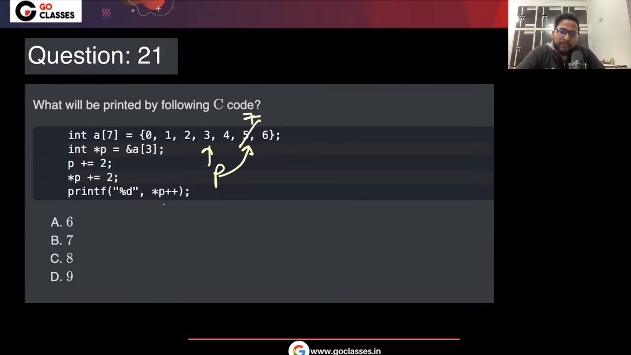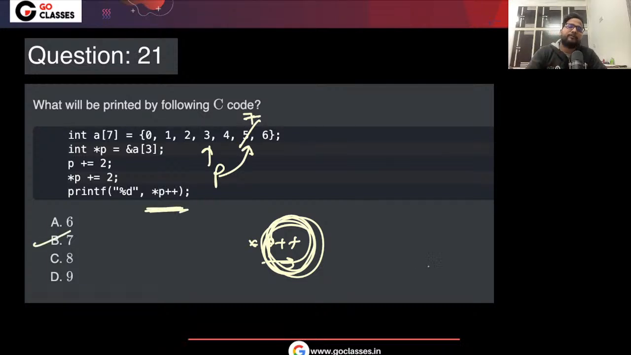Although you are first doing plus plus, you always go to the right, or in other words, this plus plus has the higher precedence. In these cases you always go to the right. There is one trick that I have already told in the goclasses lectures. But it is postfix, so although it will happen, it will happen in the next line. You will first do star P. Star P is 7, and in the next line, the postfix will happen. So that is why B is the correct answer here.